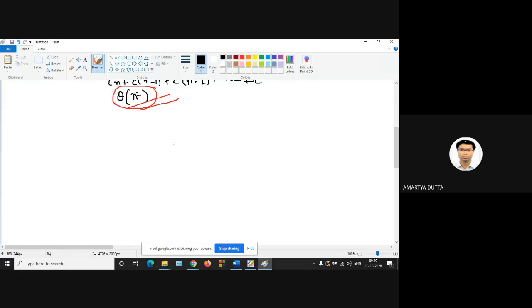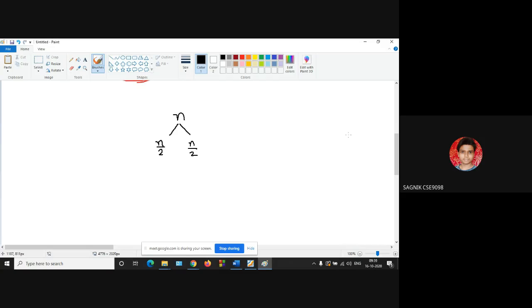If the problem has size n, then the subproblems, completely balanced, will be of size n/2 and n/2. Is it visible? Yes, sir. So this is the best case.